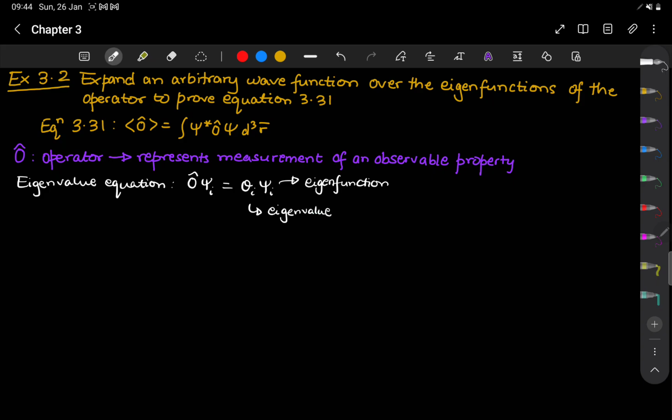This means that if you measure the property denoted by the operator O onto a state given by psi I, which is an eigenfunction of the operator, then the output of the measurement will be OI, this small OI.